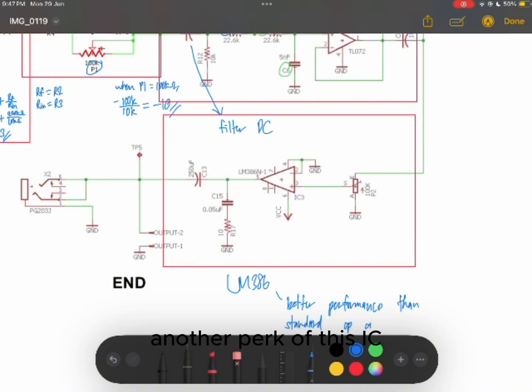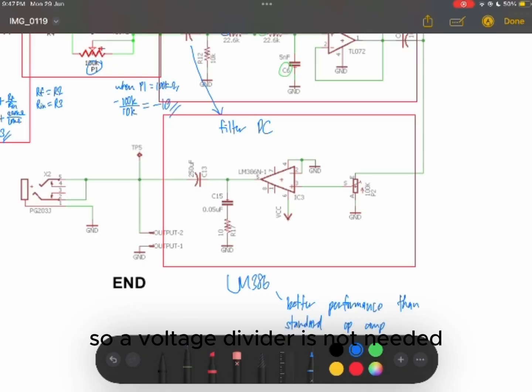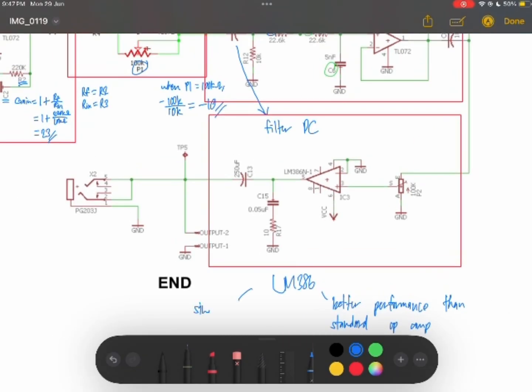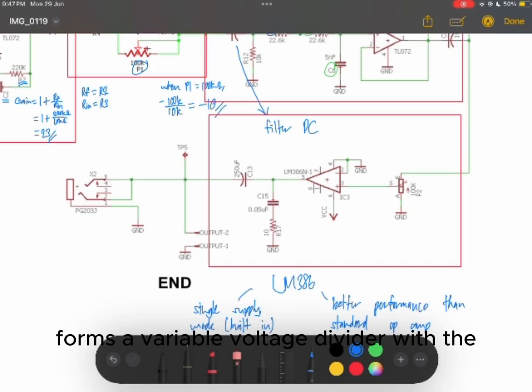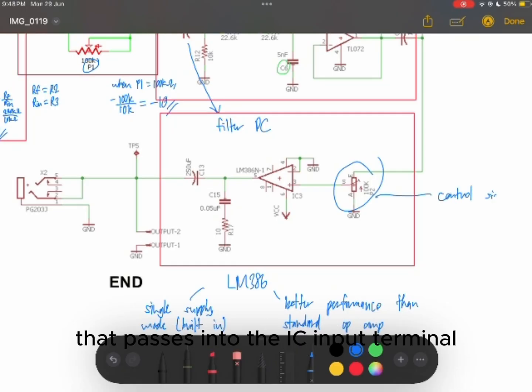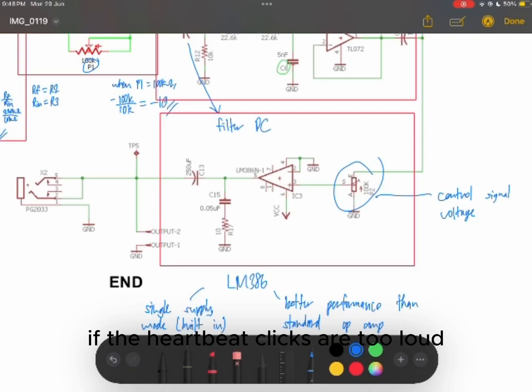Another perk of this IC is that it is designed to work in single supply mode, so a voltage divider is not needed. Before the input signal from the previous stage passes into the IC, the potentiometer of 100k ohms, a variable resistor, forms a variable voltage divider with the incoming signal. By physically turning P2, the user can alter the fraction of the signal voltage that passes into the IC input terminal. This allows them to turn down the speaker volume if the heartbeat clicks are too loud, or turn it up if the signal is faint.